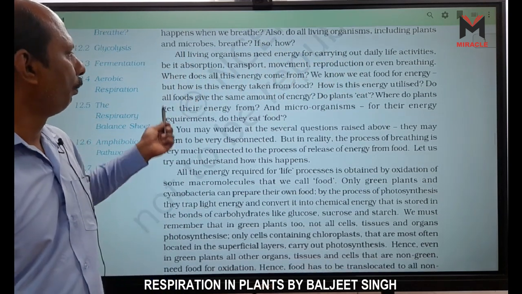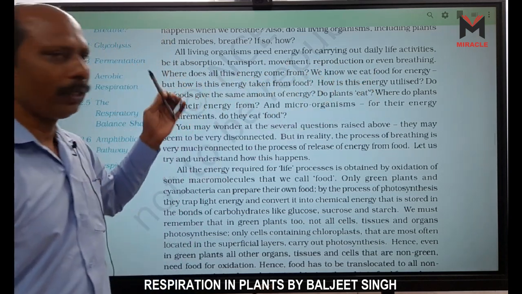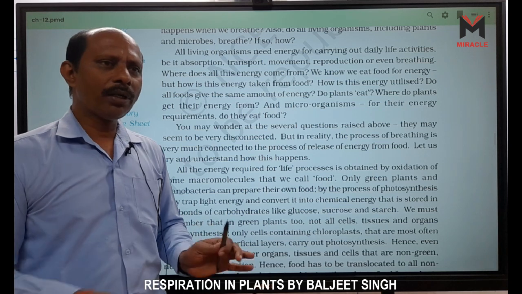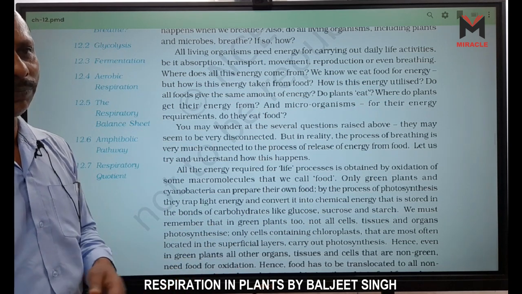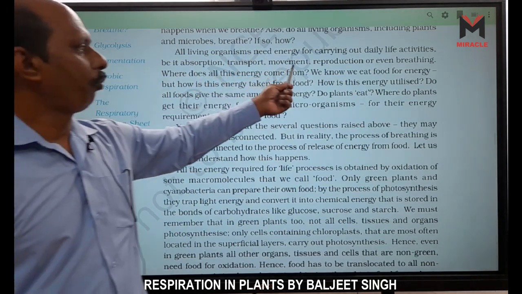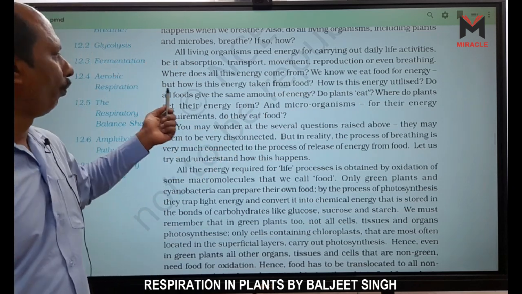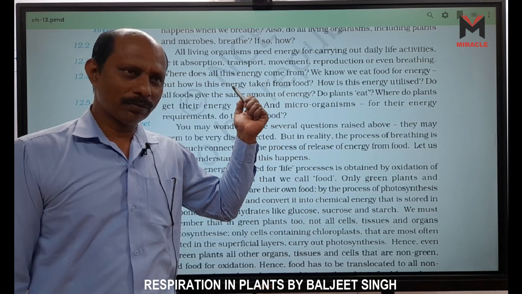Now here, all living organisms need energy for carrying out daily life activities. They need energy, be it absorption, transportation, movement, reproduction, or even breathing. Breathing also needs energy, because without energy, no activity is there. For work, we need energy. Where does all this energy come from? This energy comes from respiration.